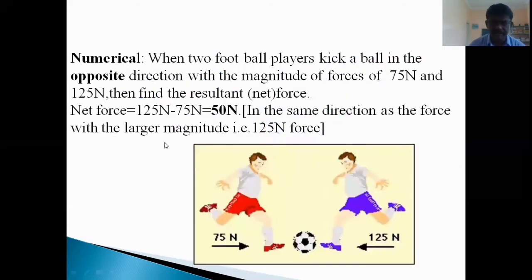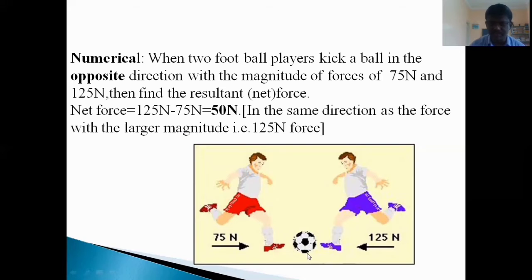Just let us take this numerical to understand that concept. When two football players kick a ball in the opposite direction, just like this, with magnitudes of forces of 75 Newton and 125 Newton, then find the resultant or net force. The net force equals, since both are kicking the ball in the opposite direction, nothing but the difference of these two. Hence 125 minus 75 results in 50 Newton.